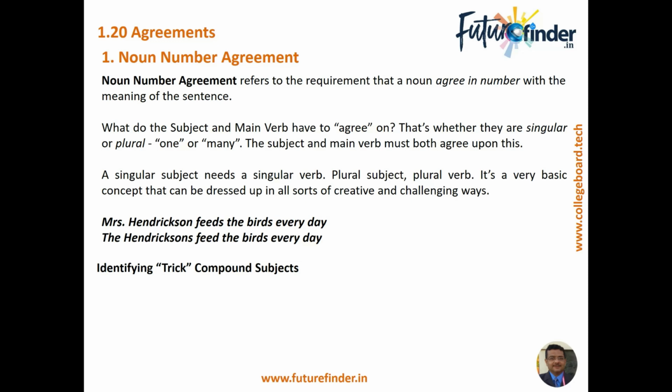So what is the noun number agreement? The noun number agreement refers to the requirement of the noun to agree in number with the meaning of the sentence. So it could be either singular or plural. For example, Mrs. Hendrickson feeds the birds every day. Feeds is the verb that we are taking, and because Mrs. Hendrickson is a singular noun, the verb will have an S attached to it.